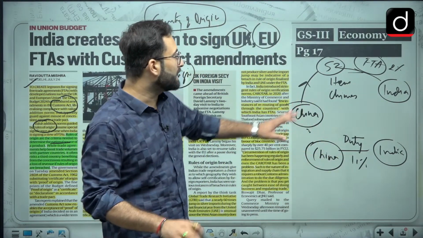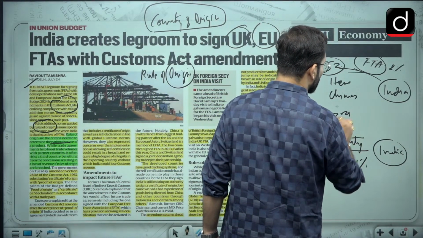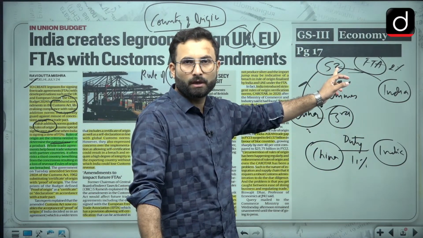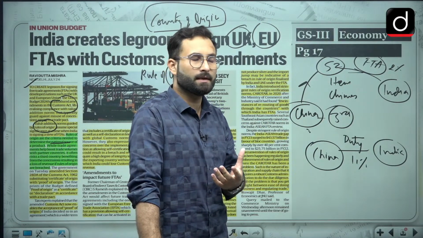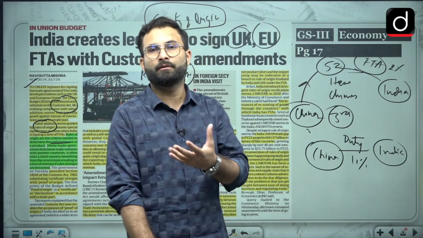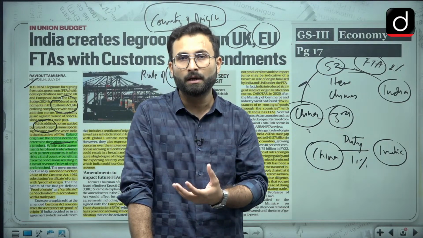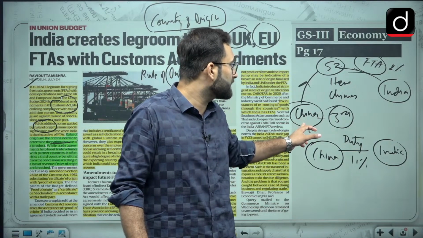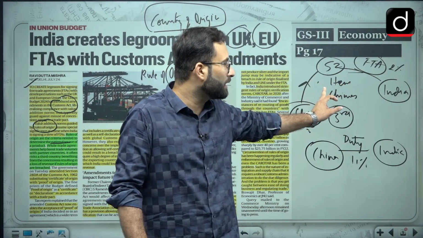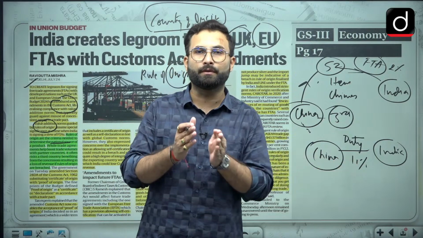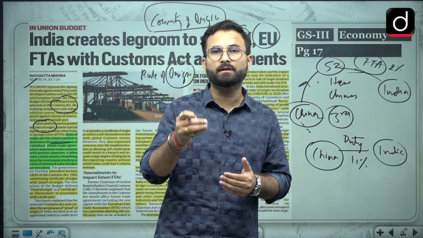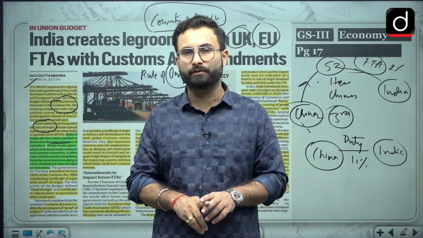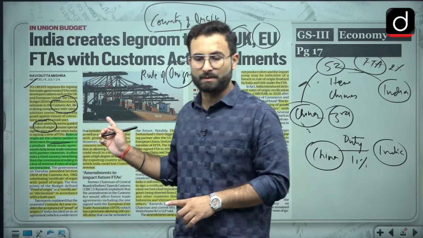In this case, if China is the third country over here, and this rule of origin is breached because this item does not belong to Switzerland. Okay, we have gone for an FTA with Switzerland, for the items being produced over there. But if this rule of origin is breached, China's items are coming to India via a different route, and we are losing revenue. So when we are talking about free trade agreements, we are going for boosting trade between the two countries, and if a third country is taking advantage because of the breach of the rule of origin, that is a cause of concern.